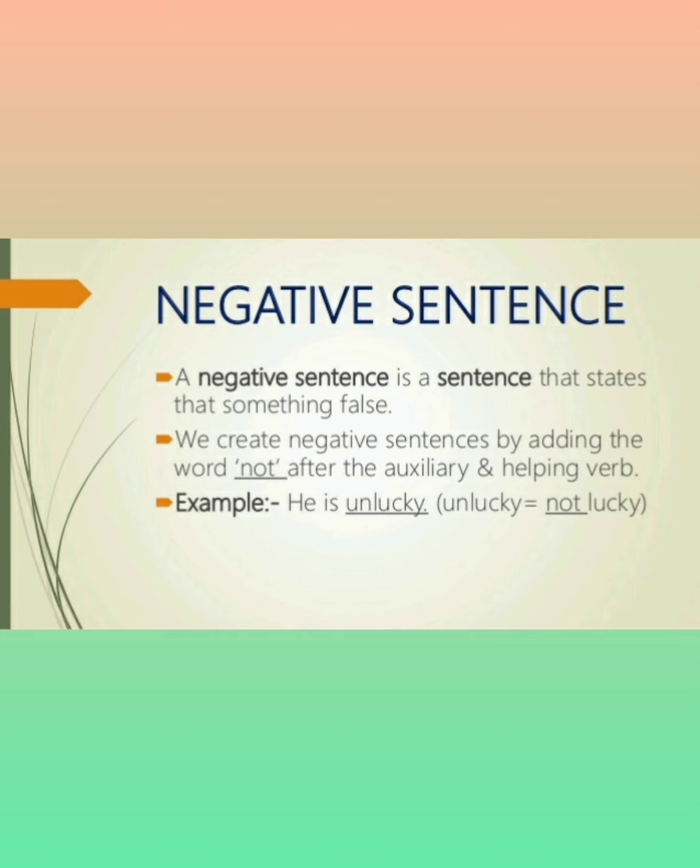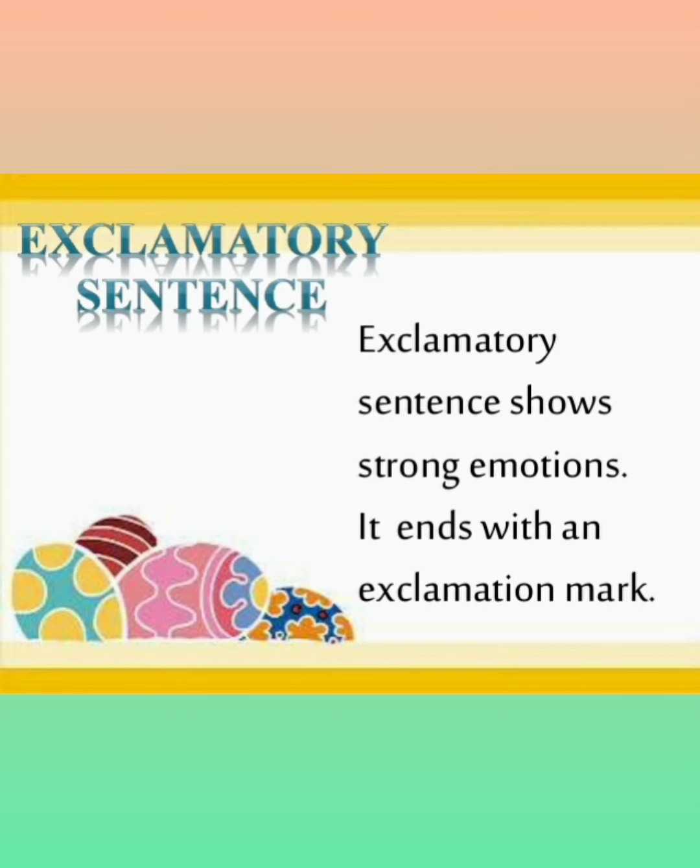And if you want to make it affirmative, you can simply say he is unlucky. If you want to make it negative, he is not lucky. Simply by adding not, you can make it negative. But if you want to make it affirmative or yes type, then you have to say he is unlucky. He is not lucky, negative. He is unlucky, positive.